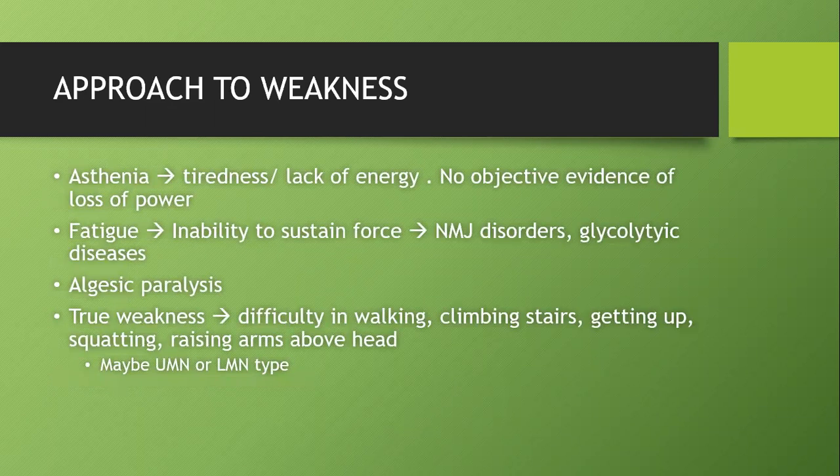So something which we all know, approach to weakness. Before going to true weakness as such, there are a few things called pseudo weakness or pseudo paralysis, which should be differentiated from true weakness. Causes of pseudo paralysis include asthenia, which is commonly told by the patients as tiredness or lack of energy. How to differentiate asthenia from true weakness is patient will have normal power in asthenia. What is fatigue is inability to sustain force.